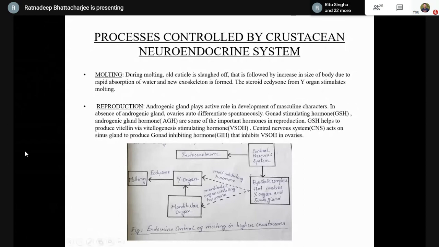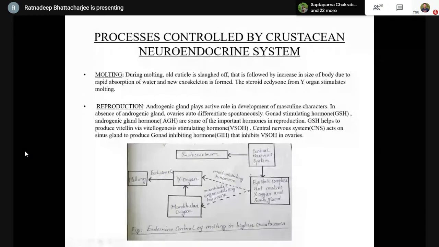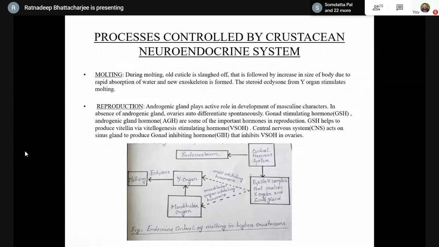The steroid ecdysone from the Y organ stimulates the process of molting. Now, in the diagram, we can see the Y organ stimulates the process of molting with the help of the hormone ecdysone. As soon as the process of molting is over, the central nervous system activates or signals the X organ sinus gland complex, which in turn produces the molt inhibiting hormone, and this molt inhibiting hormone blocks the action of the ecdysone.